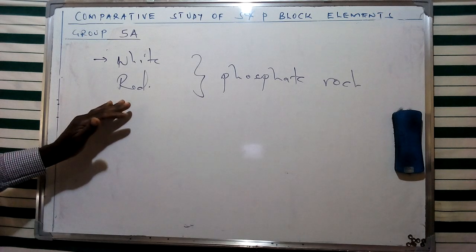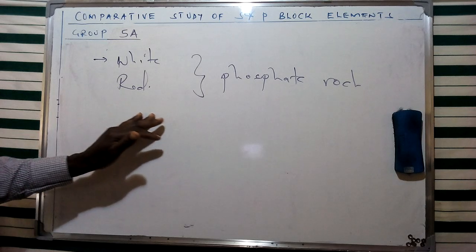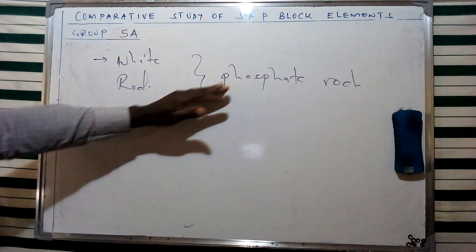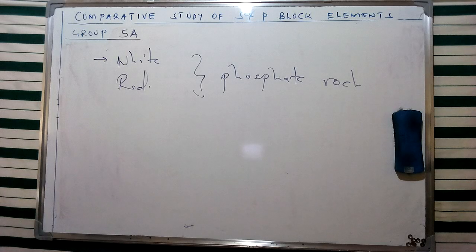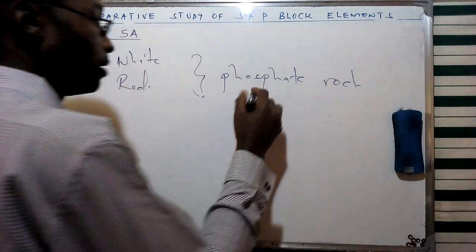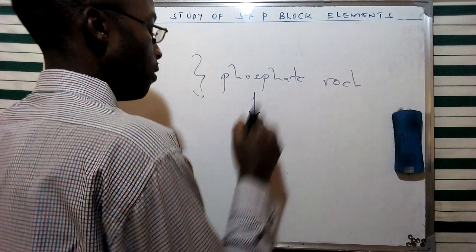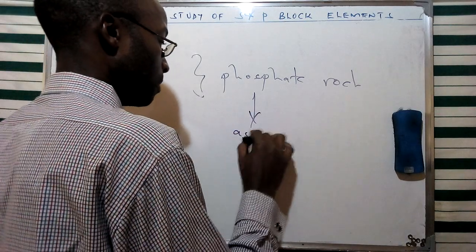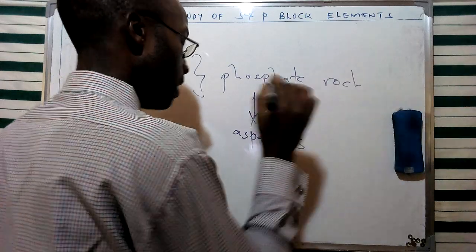But in element form, this is obtained by heating these compounds with silicon oxide and coke in an electric furnace. If I may give an example, this is a family of members referred to as apatites.